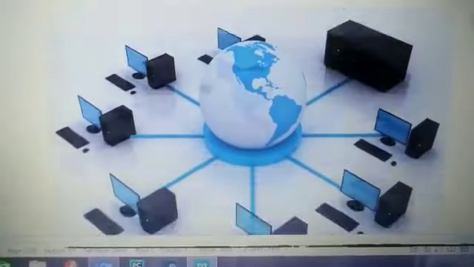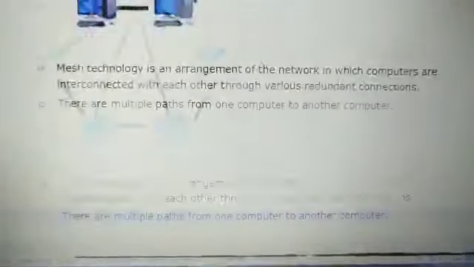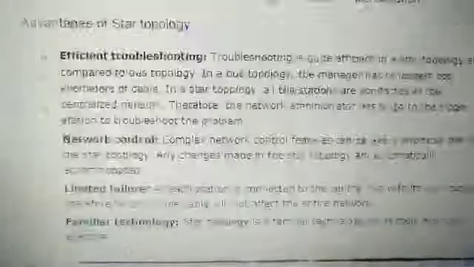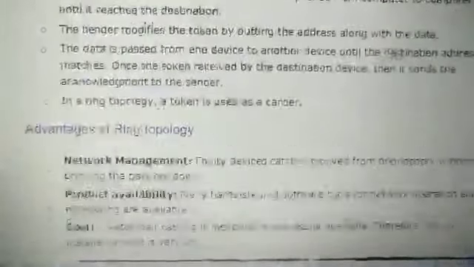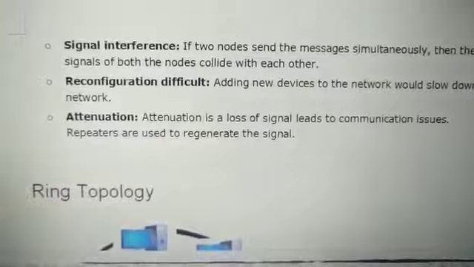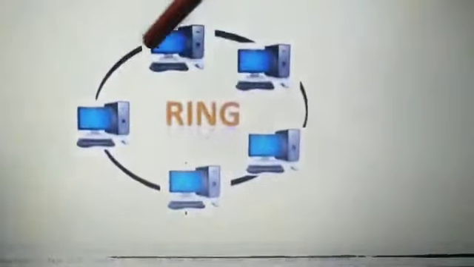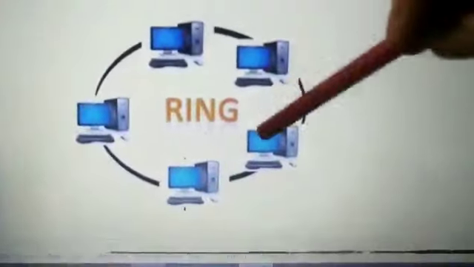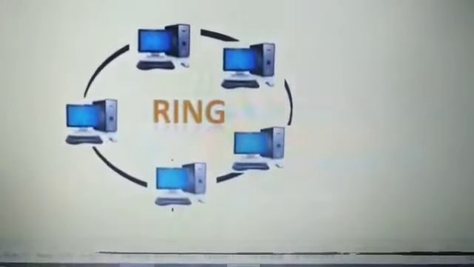Why do we say it is unidirectional? Because it is a ring topology. As it is a ring, data can be transmitted in only one direction.